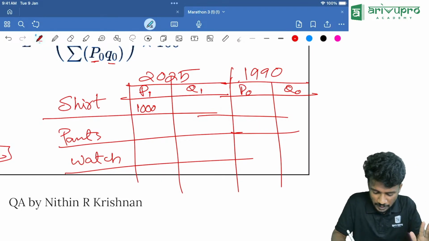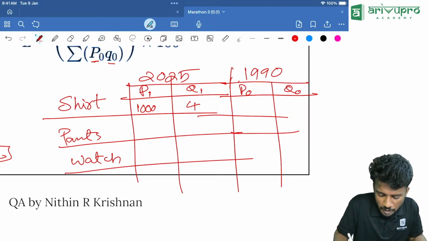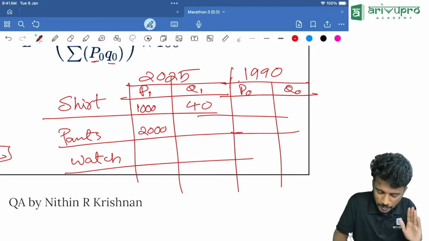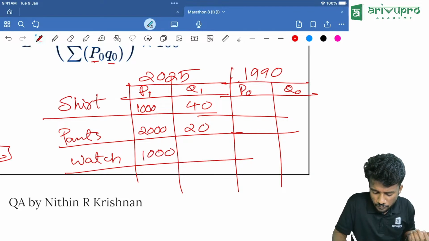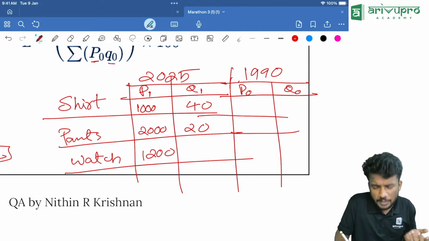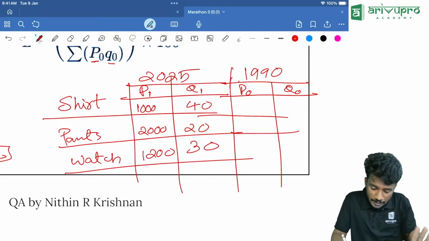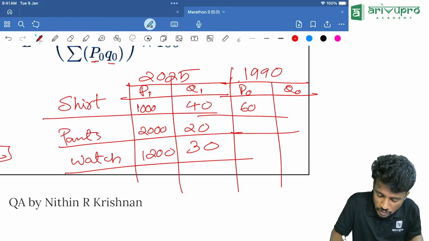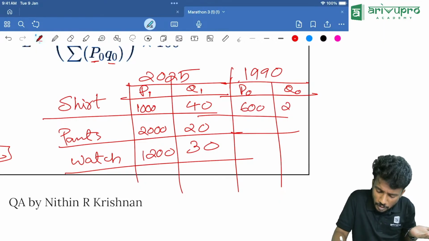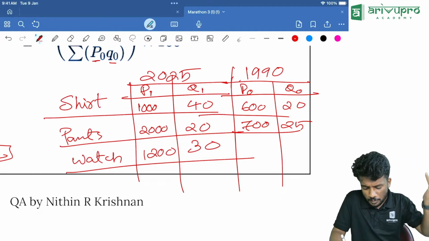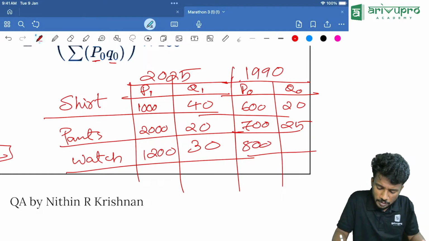Okay, assumption only, everything is assumption. Q1 let it be 40. Pants let it be 2,000 and let it be 20. Then watch let it be 1,000 for 1,200, I'll keep. Then quantity is 30. Then P0 in the year 1990 the price was around 600 and the quantity let it be around 20. Then let this be around 700 and let it be around 25.